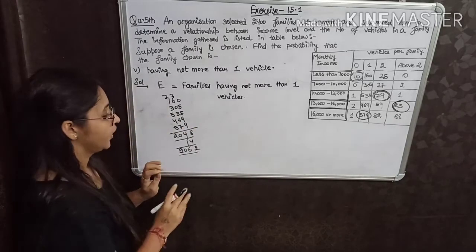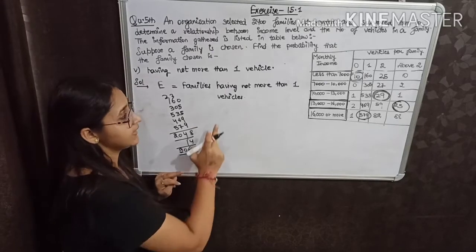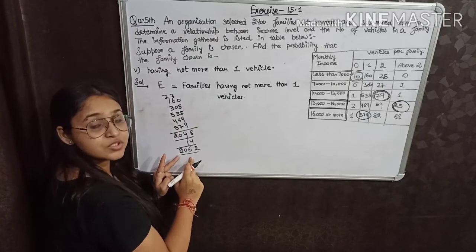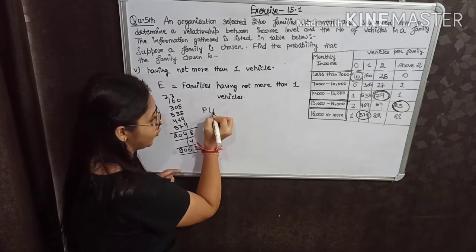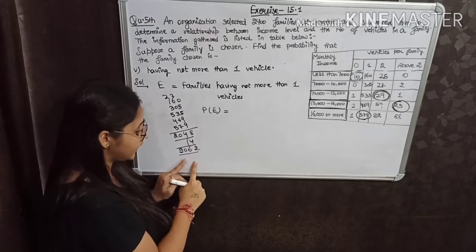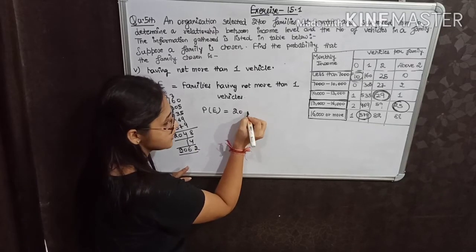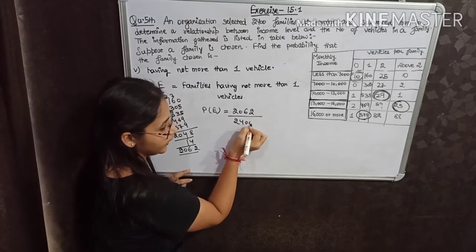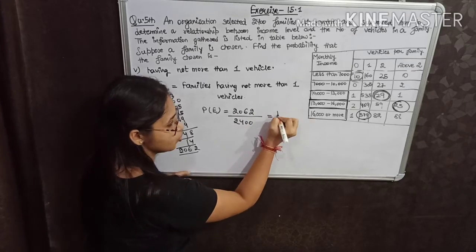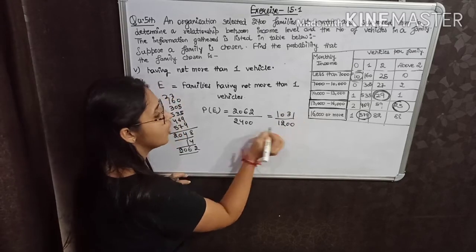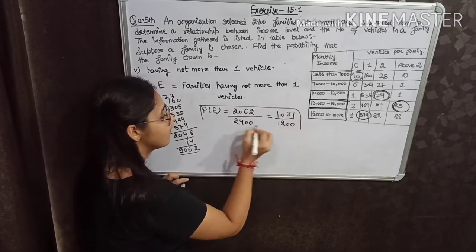So see, the total number of families that are favorable to this event is 2062. So we can write probability of event E is the number of favorable outcomes to event E, which is 2062, upon the total number of families, which is 2400. Cancel it with 2. 1031 upon 1200. This is the answer for the fifth part.